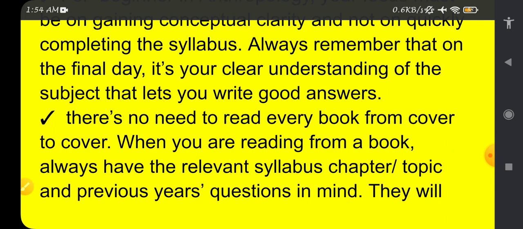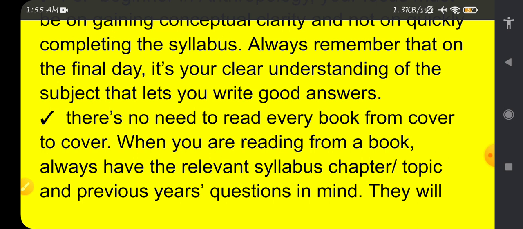We should be reading a book, always having the relevant syllabus or chapter topic and previous year questions in mind, or at least in front of our table wherever we are sitting and studying. Now, in front of our book, we should have the syllabus and the topic and previous year questions pertaining to the syllabus only. That chapter should only be read from the book, and after reading that chapter or topic from the book taken from the syllabus, then we should go for previous year questions, and see what type of questions are asked.